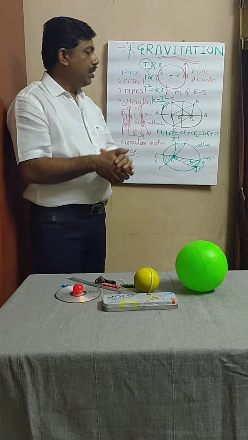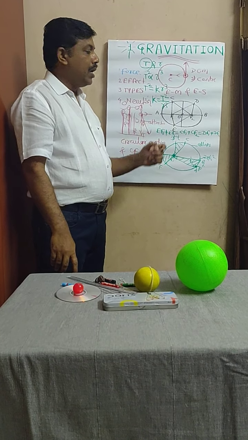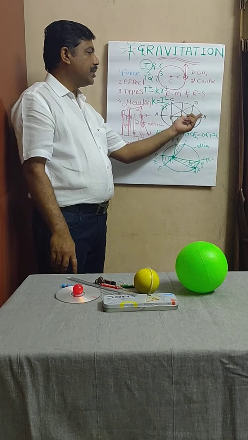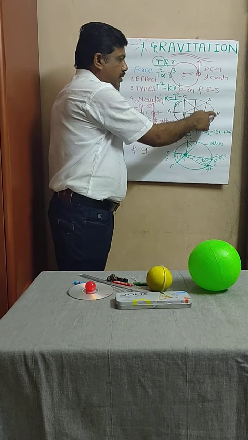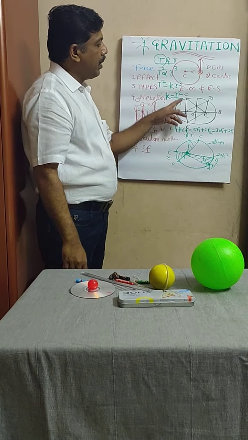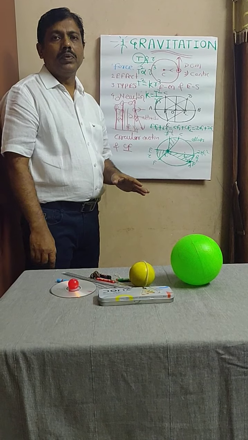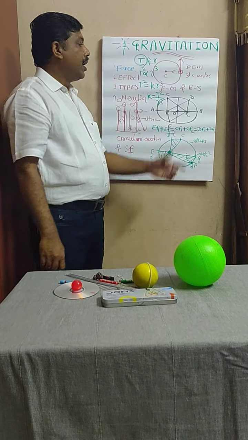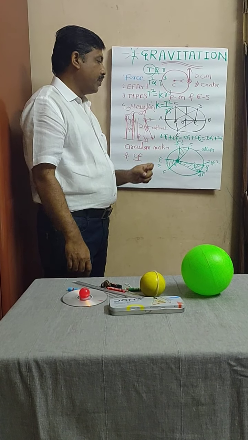In these laws, we first learned about an ellipse. An ellipse has a semi-major axis and a semi-minor axis, and the sum of the distances of all the points on this ellipse from two points, F1 and F2, is constant. You have to keep in mind that an ellipse has two foci, F1 and F2.